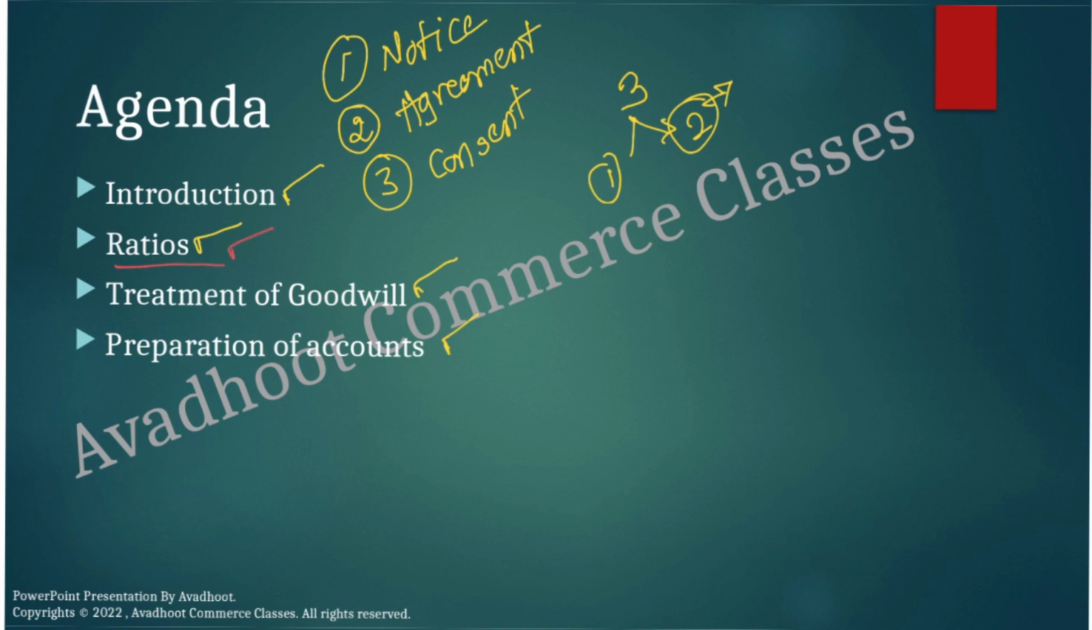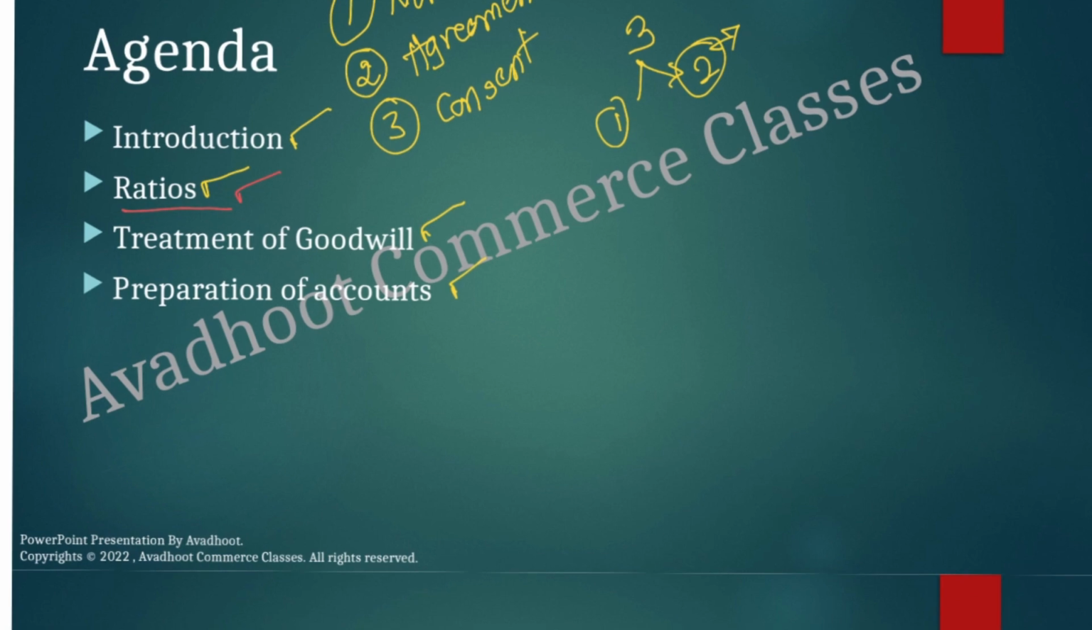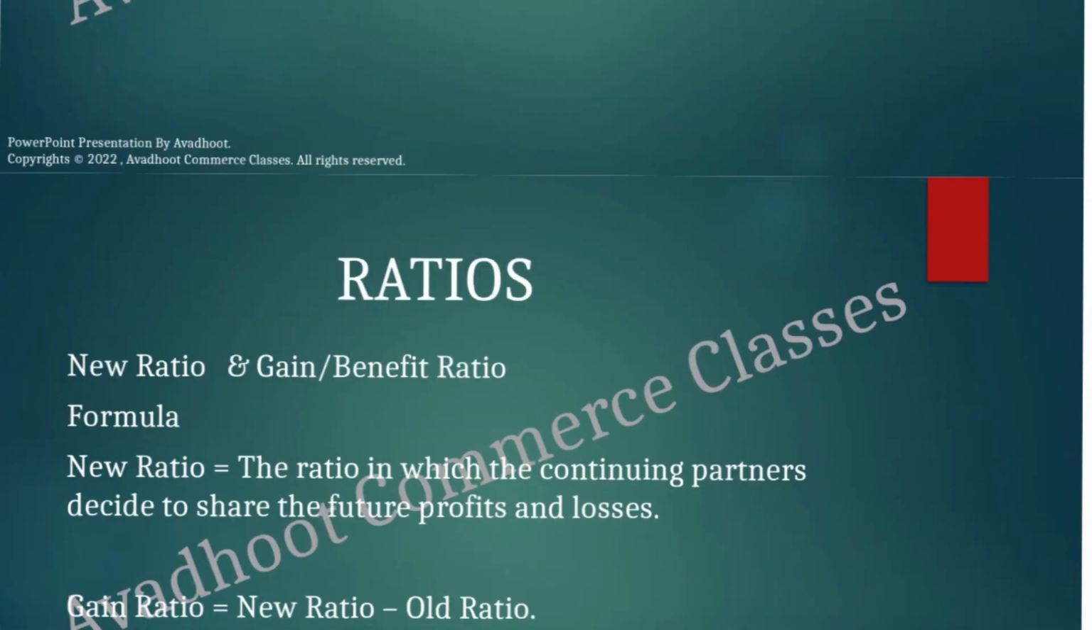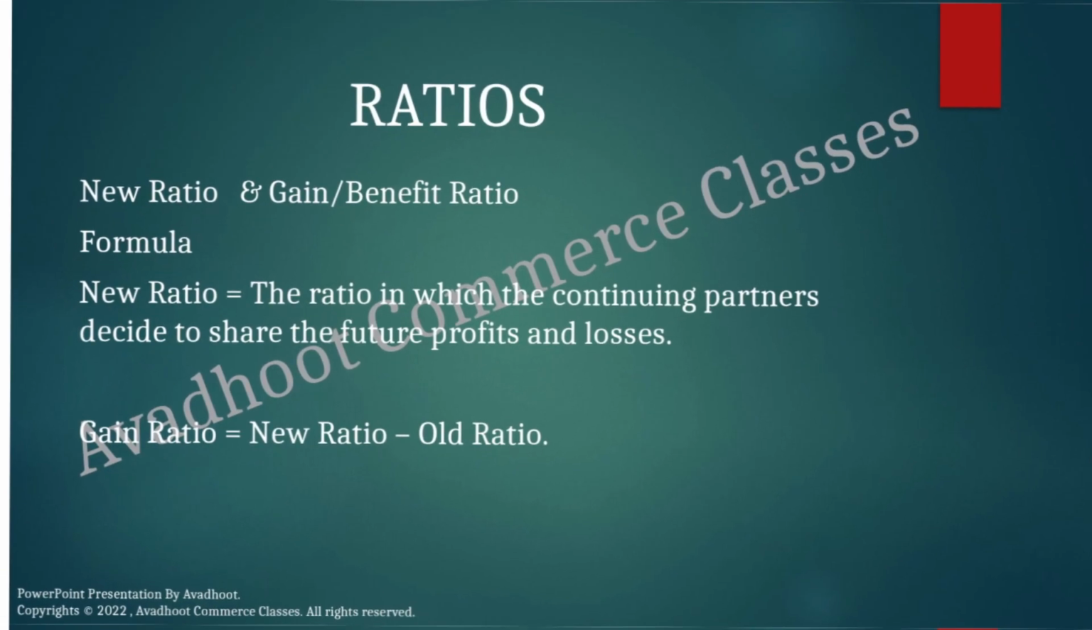How the ratios are to be calculated. Now, in case of admission of partner, we calculated the sacrifice ratio, whereas in case of retirement of partner, we'll have to calculate the gain ratio, also called the benefit ratio. Gain ratio or benefit ratio means the same. Whenever a partner is admitted in a partnership, we make a sacrifice, whereas when a partner retires from the business, we are gaining something more, and that is called the